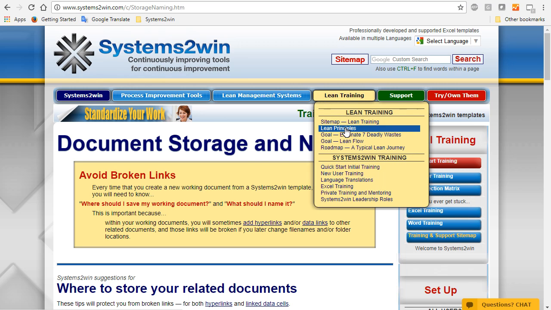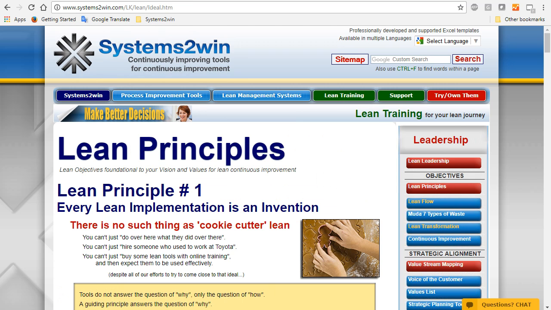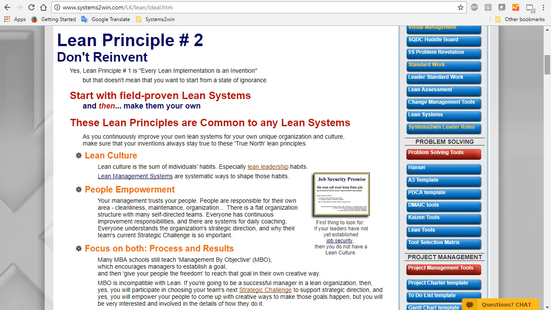The first foundational Lean principle is that every Lean implementation is an invention. There's no such thing as cookie cutter Lean. But the second principle is don't reinvent. There's so much waste in reinvention. And part of that is to focus on both results and the processes that deliver results.